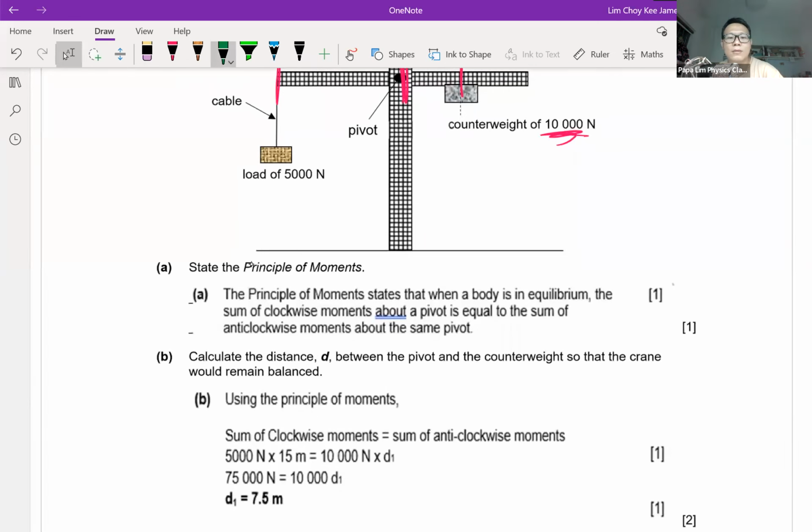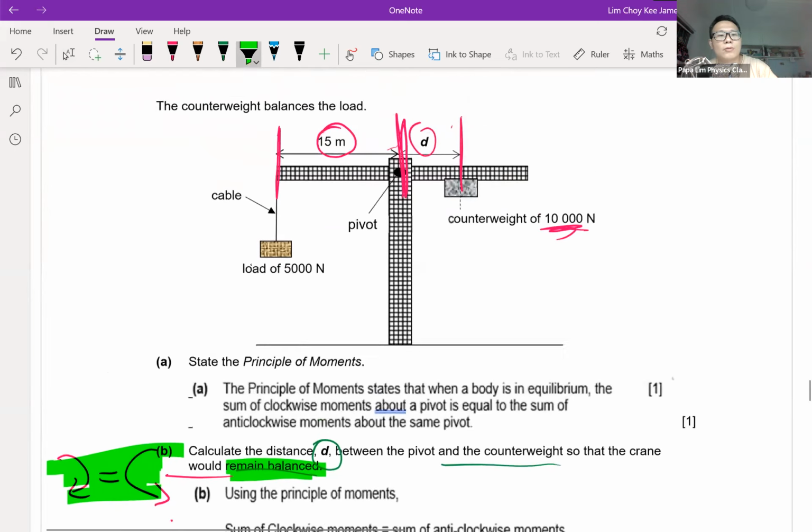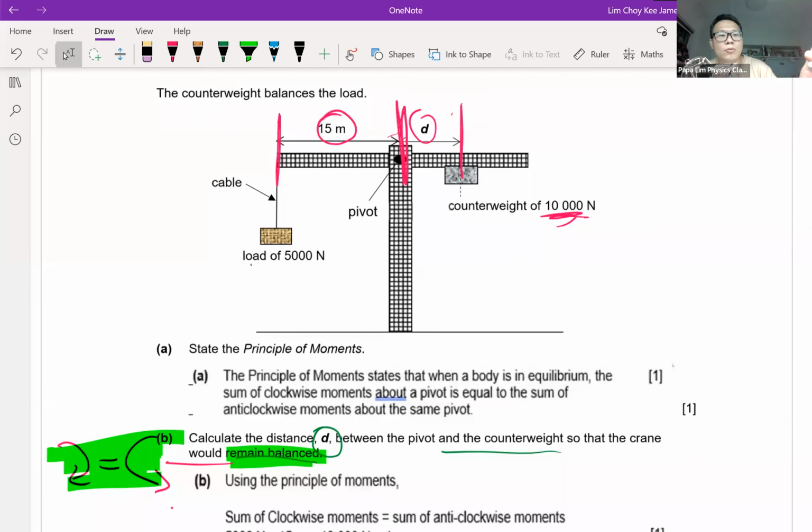Now calculate the distance d between the pivot and the counterweight so that the crane will always remain balanced. First thing first is the keyword balance. When we talk about moments, balanced means the clockwise moment has to be equal to the anti-clockwise moment. This is the thing I need students to be alert to. How do I know the two moments are equal? Because the question said they are balanced. So who gives me the clockwise moment and who gives me the anti-clockwise moment? We are going to look at it. The object which is 5,000 Newton is going downwards. If you're going downwards, the pivot is in the center.